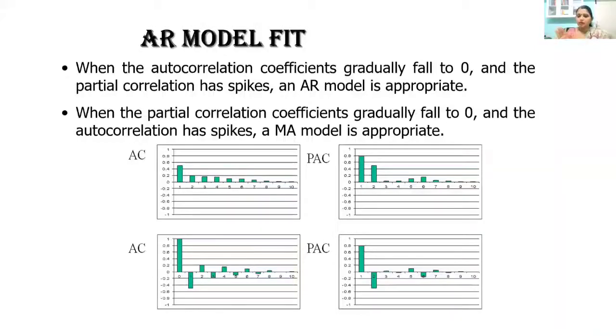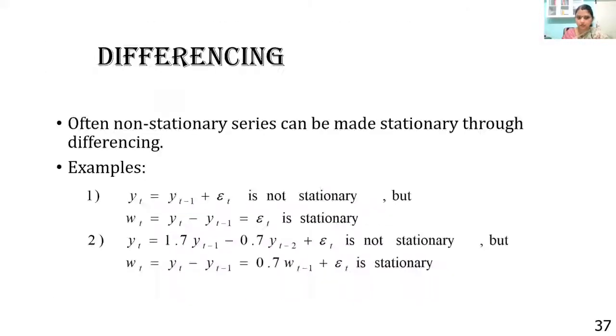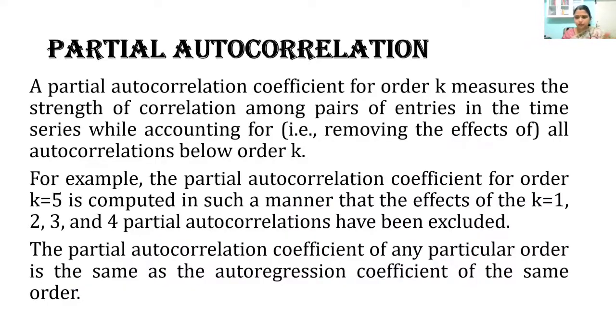I only want the exact influence of one specific time point. That is what is computed by PAC. Whereas in the autocorrelation function, every past lag value is combinedly taken. It is not as such a correlation. I hope you saw the two graphs.